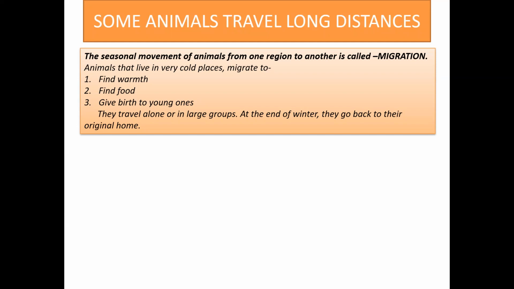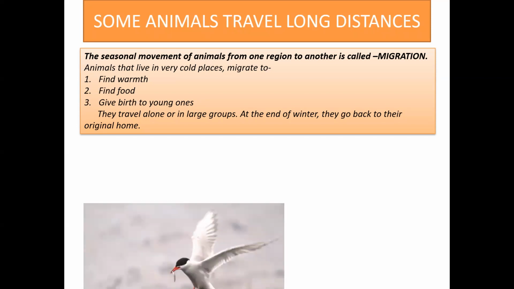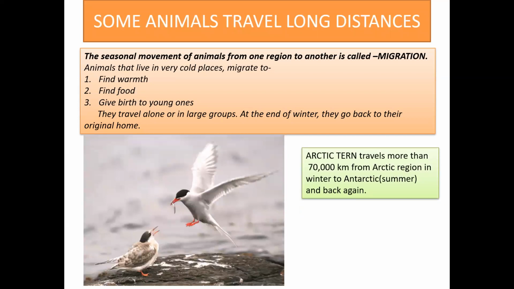They travel alone or in large groups. At the end of winter, they go back to their original home. This seasonal movement of animals from one region to another is called migration. The Arctic tern travels more than 70,000 kilometers when it migrates from the Arctic region in winter to Antarctica, where it is summer at that time, and back again.